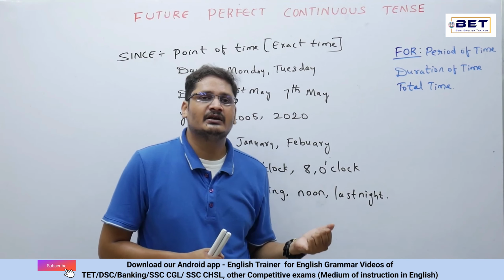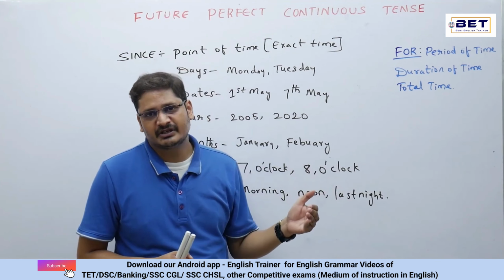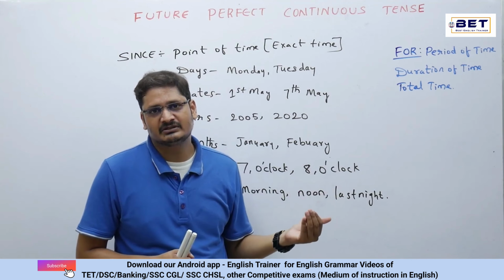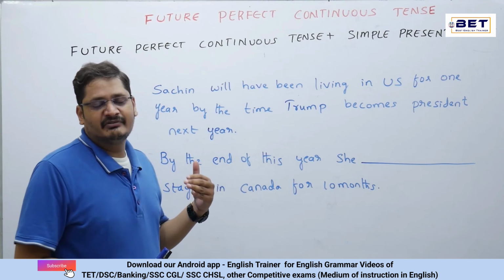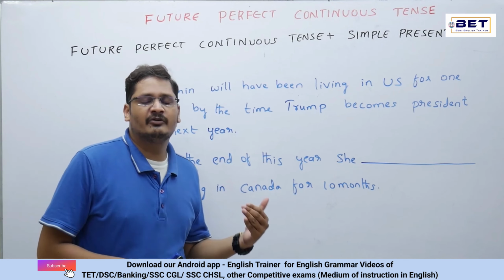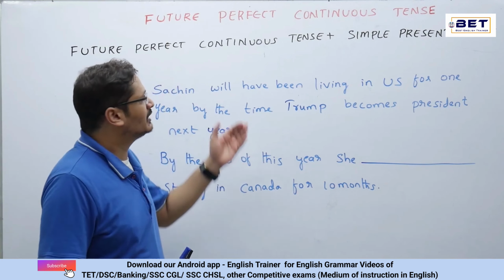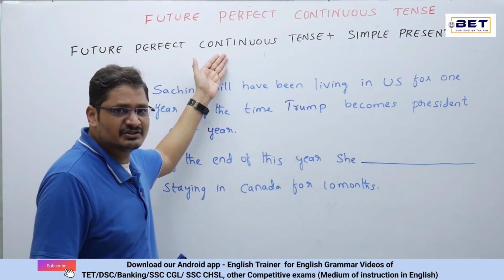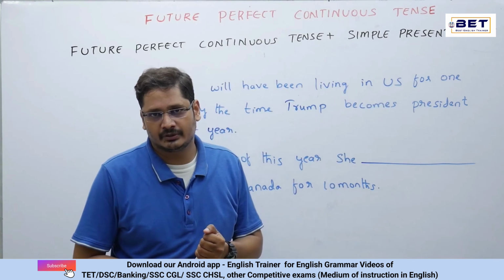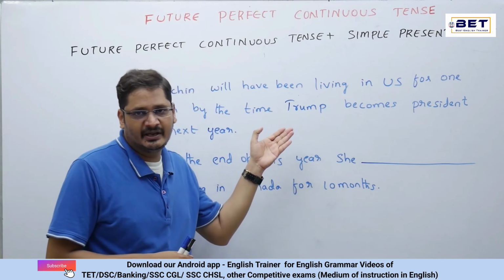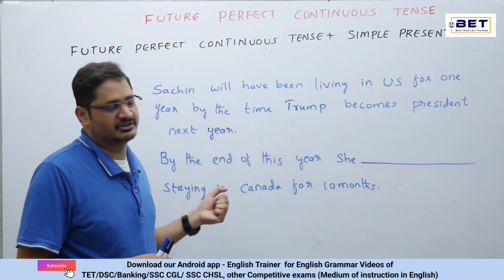Let's understand the future perfect continuous tense with certain examples and questions. Just look over here. Whenever a sentence is given in future perfect continuous tense, the first part of the sentence would be in this tense and the second part of the sentence would be in the simple present tense altogether. So let's see an example pertaining to this structure.